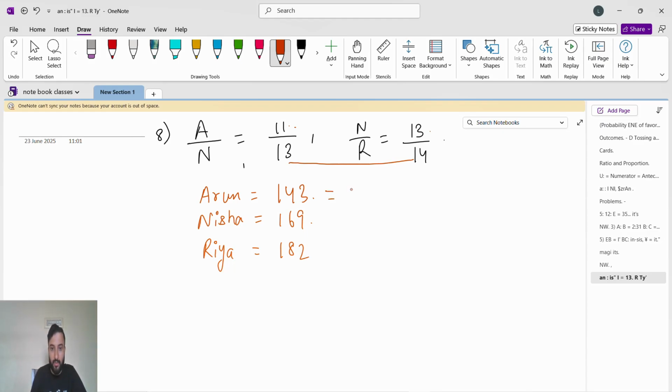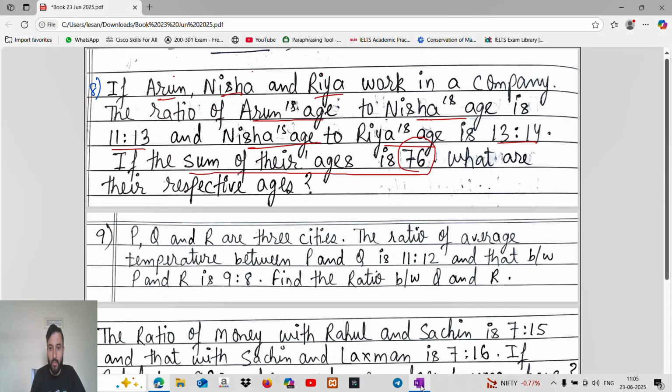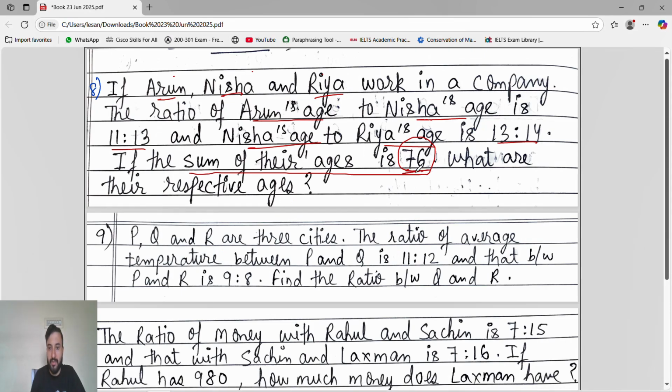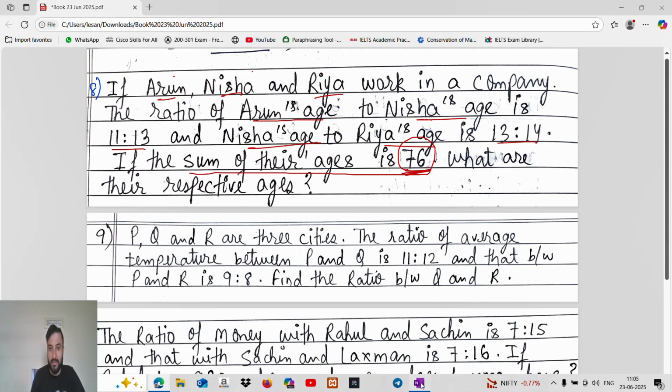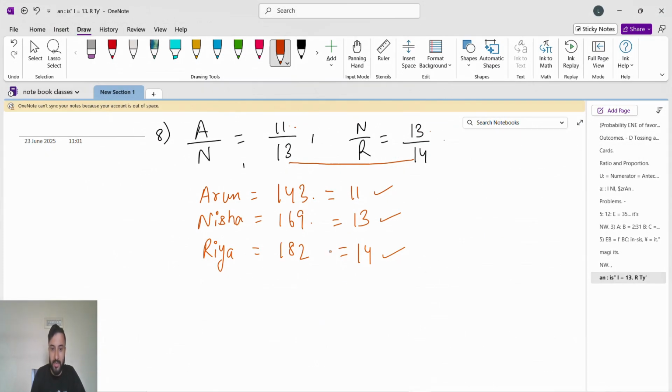So after cancelling, Arun's age is 11, Nisha's age is 13, Ria's age is 14. Now what they said, the sum of their ages is 76. So add all their ages. So you will get the ratio as Arun is to Nisha is to Ria equals 11 is to 13 is to 14. We got the ratio.